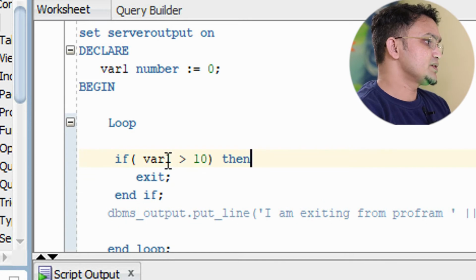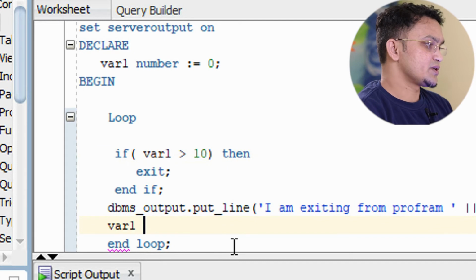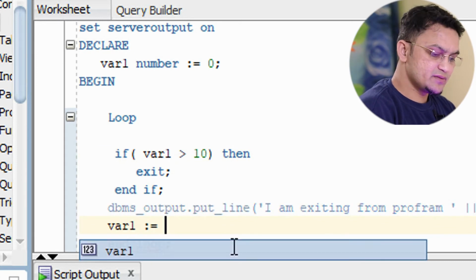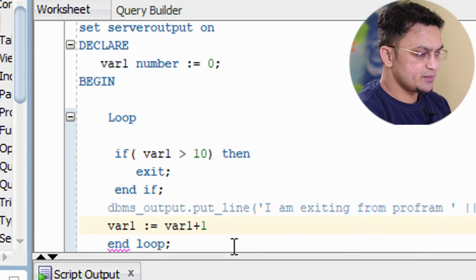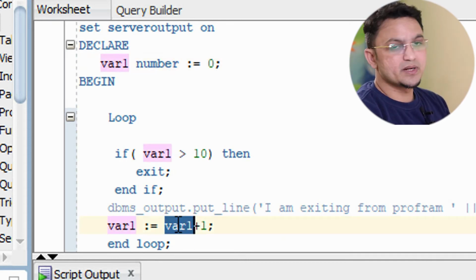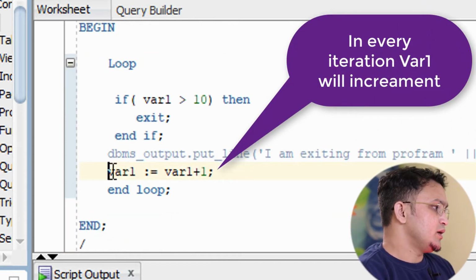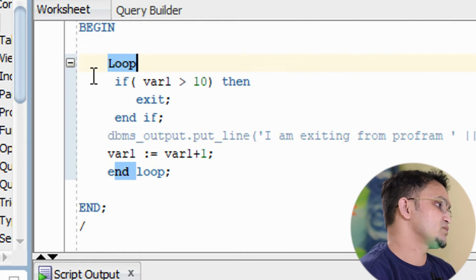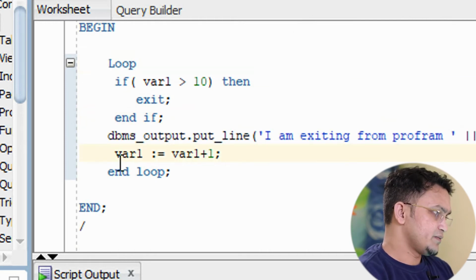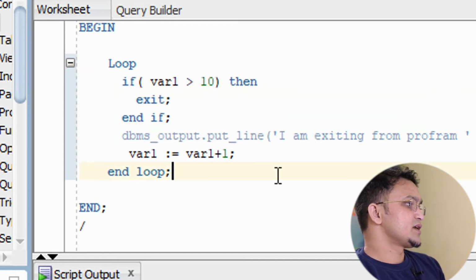Now over here you can notice one thing, I haven't incremented this variable, so we have to increment it also, correct? So how can we increment this variable? This is how you can increment. Whatever value I have over here, it will keep on incrementing by 1. Let me explain this first and then we will go one by one. Let me indent it properly so that we understand properly.